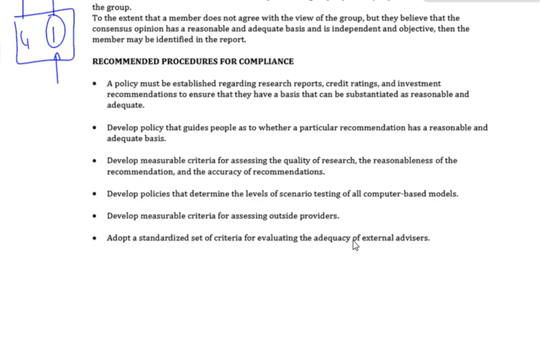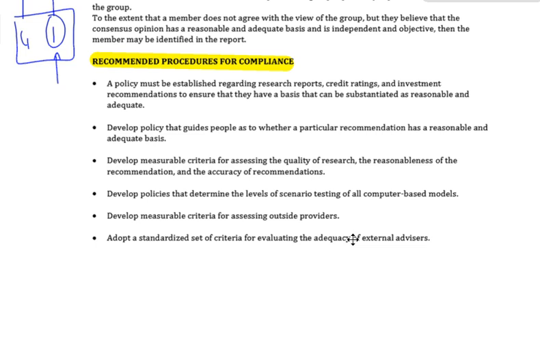Okay. Recommended procedures for compliance. We have a look over here. A policy must be established regarding research reports, credit ratings, and investment recommendations. Okay. Just to make sure that they are substantiated as reasonable and adequate.